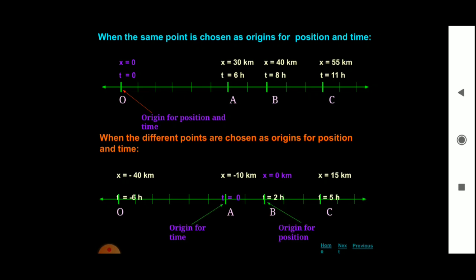Now, the right and the left you have to observe. The right of the origin for a position we consider as positive, that is x is equal to 15 km and left x is equal to minus 10 km. Similarly, under the time origin, from the origin, the left side we are having t is equal to 2 hours, t is equal to 5 hours, and the right side we are having t is equal to minus 6 hours.